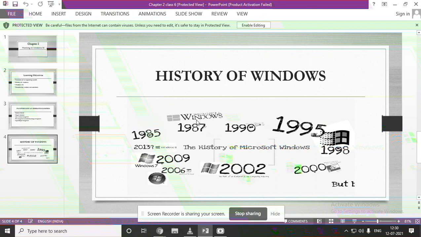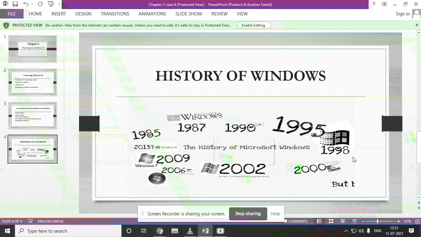After that, they changed it again, and in 1987 a new version, 2.0, came. Again in 1990, the new version Windows 3.0 came. Next, in 1993, Windows NT came. Like that, different versions came for Windows.